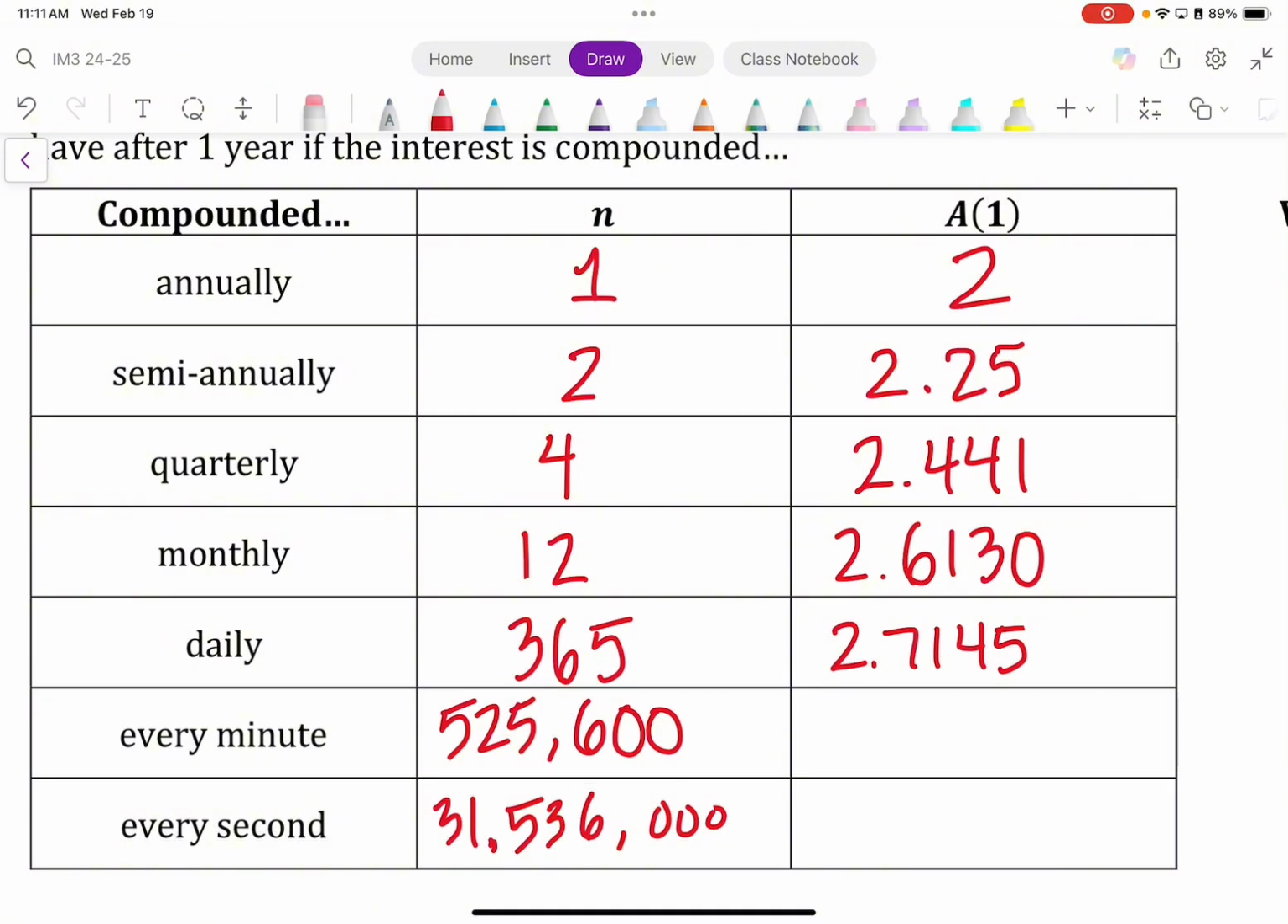Now look at the difference between daily and every minute. We're going from 300 and something to like 525,000. That's a lot. That's a lot more compounding that we're doing here. But let's see what happens to the balance. Adrian, what do we get for compounding every minute? What else do we get after that? 2.71. I'm not sure if there's a 4 after that. 2.71882, right? 82.